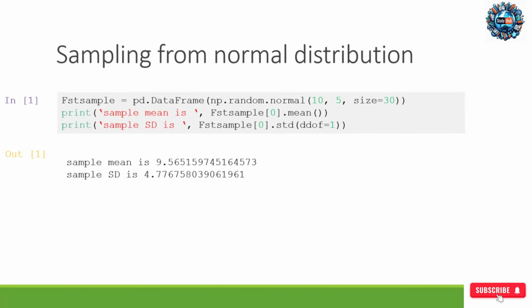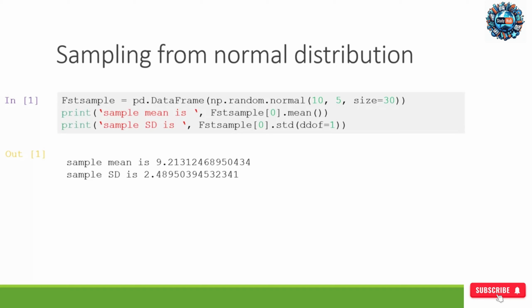Here, we take a sample with sample size equal to 30 from a population with normal distribution, mean equal to 10 and standard deviation equal to 5. If you run this cell several times, you may get different results from these. It is because the samples are randomly drawn from the normal distribution. Different samples will yield different means and standard deviation. This is called the variation of sample.